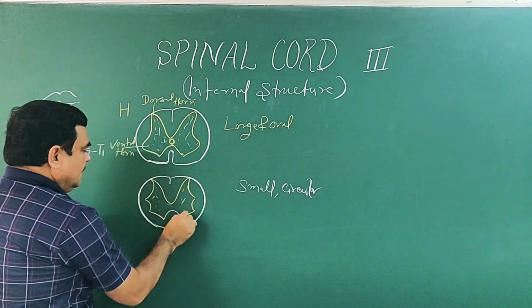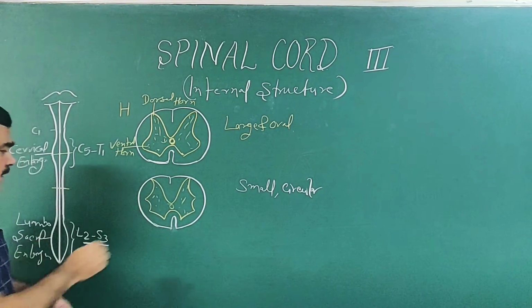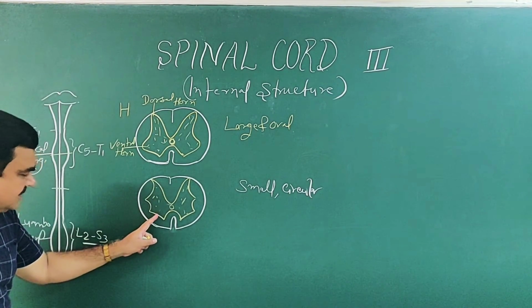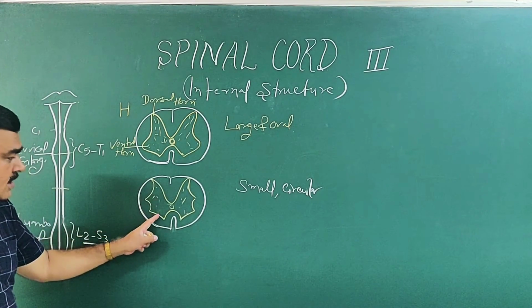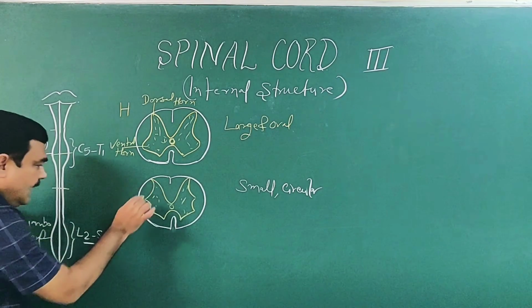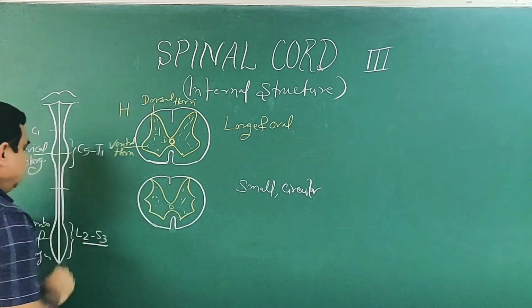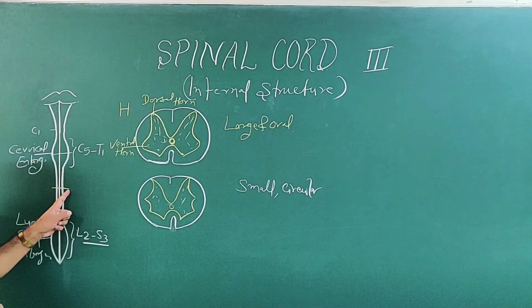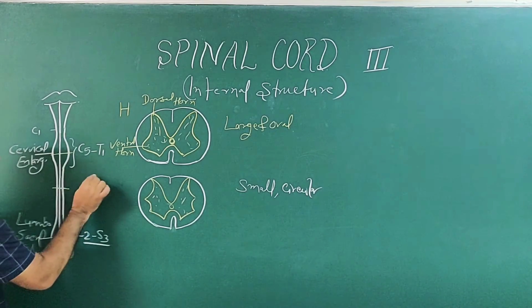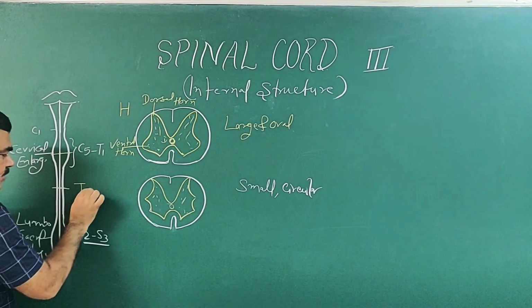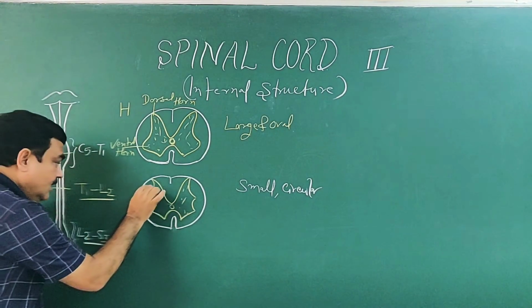This is the gray matter. Here is the central canal. Here you can see this gray matter has a ventral horn, a dorsal horn, and here is one lateral horn. In the thoracolumbar region, that means from T1 to L2 segment, this lateral horn is present.